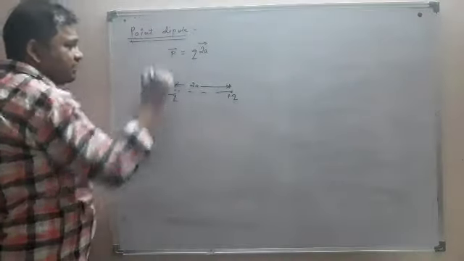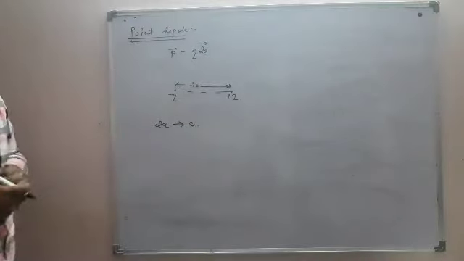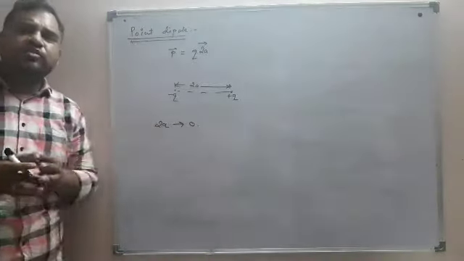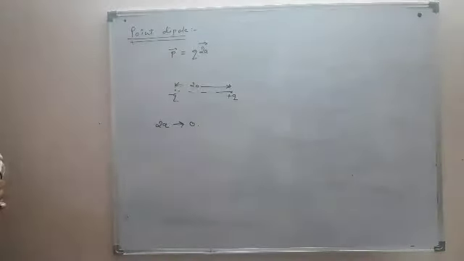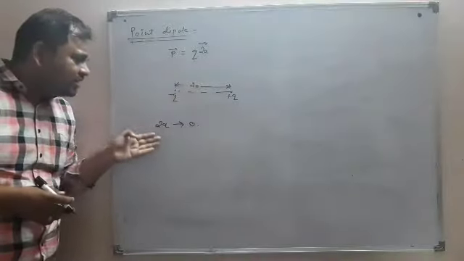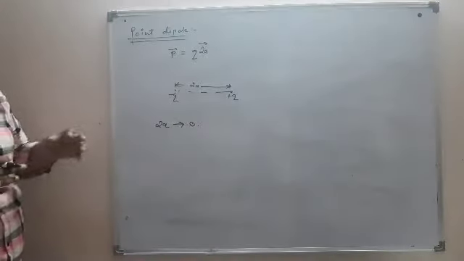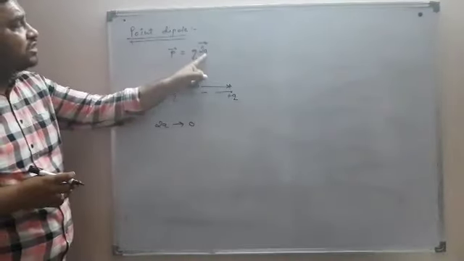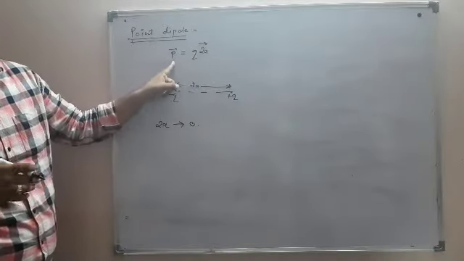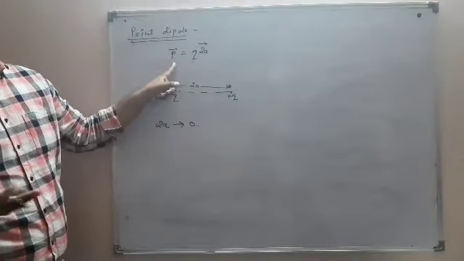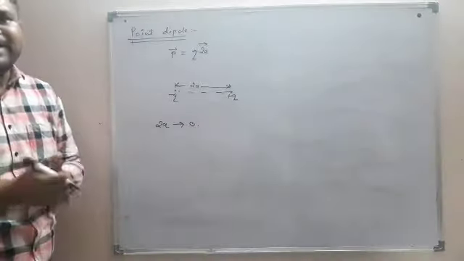So the condition for a point dipole is that distance 2a should tend to 0. We all know that tend to means it is nearing 0, but it is not equal to 0. So the distance is tending towards 0. It is very small. Then some may ask, if this 2a is very near to 0, this dipole moment will also be nearly equal to 0. In that case, there will be no meaning of such dipoles because the strength will be too weak to produce any effect around it.